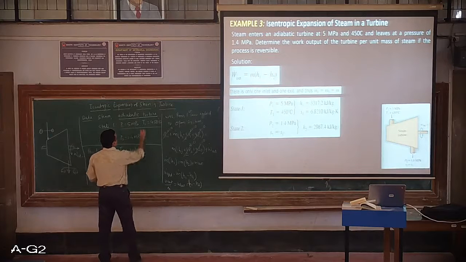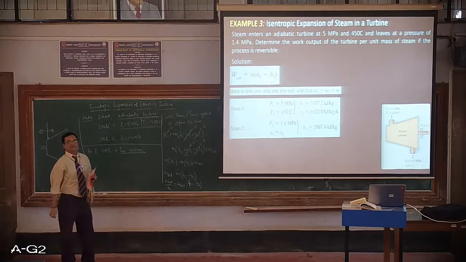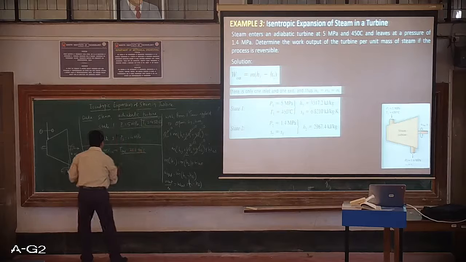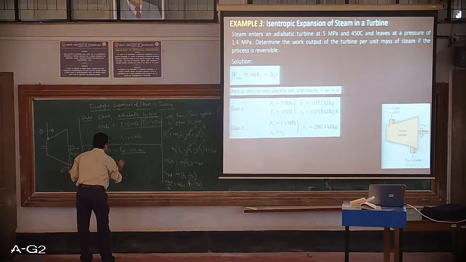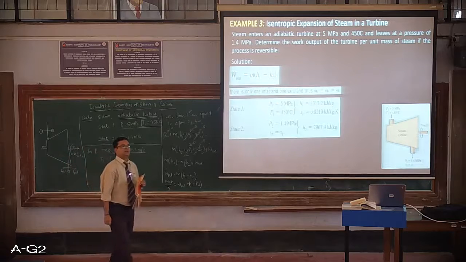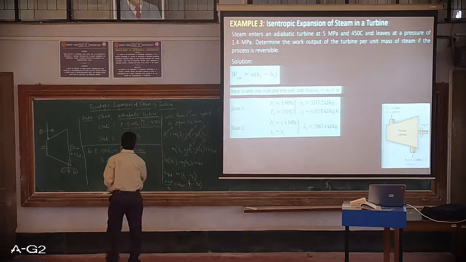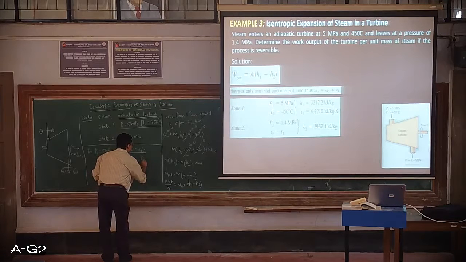But what is given? The given temperature is T1, which is 450 degrees Celsius. Therefore, comparing the temperatures, we can write T1 is greater than Tsat. This condition implies that the phase of steam is superheated.